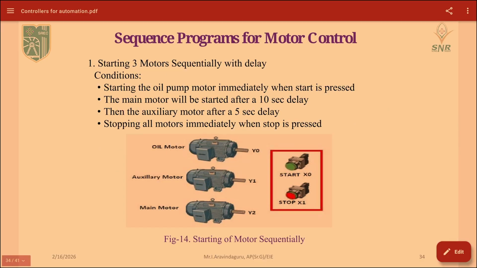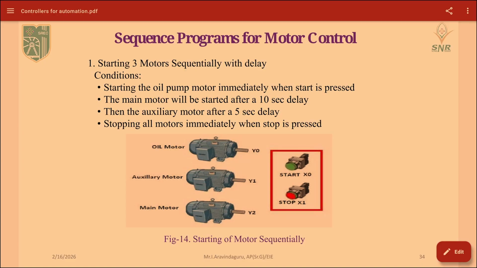Then we will see one real time example using a timer, and the programming will also be explained in this section. Here is the sequence program for motor control. We want to control these three types of motors based on the timer. The condition is that we have to start these three motors sequentially with delays.